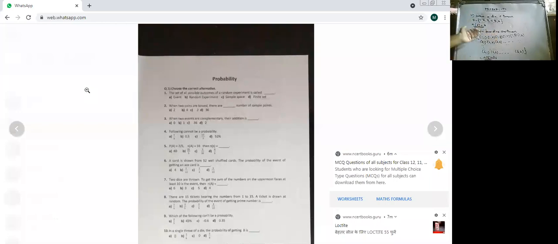If you are very perfect in this, you can think orally also, because all MCQ based questions are going to come. So if this type of sum comes, then you can do that also. Then some more are there.